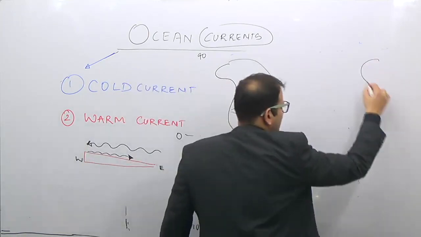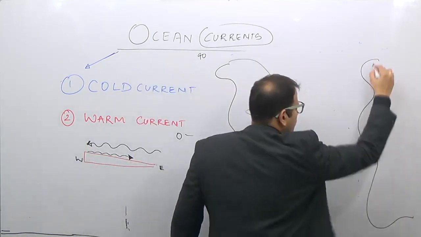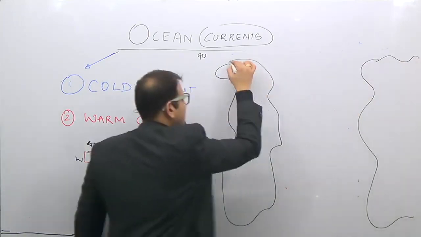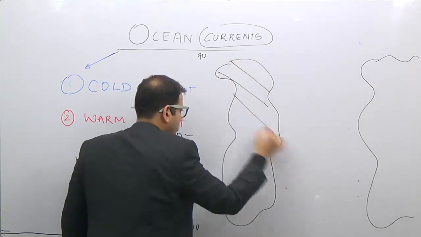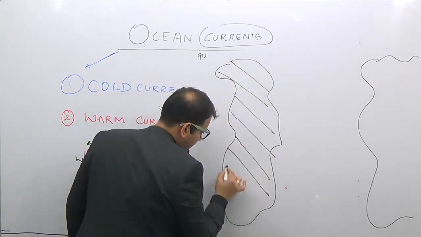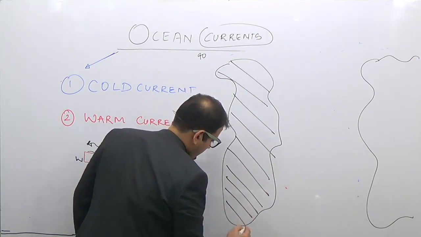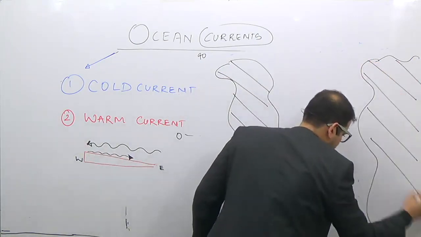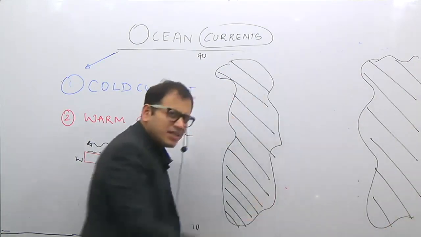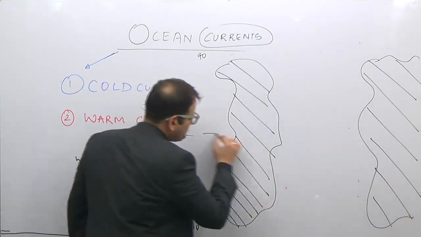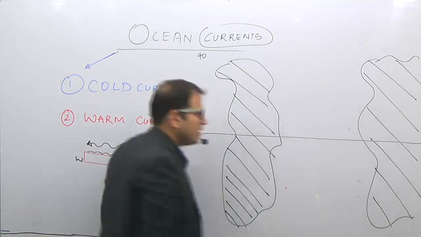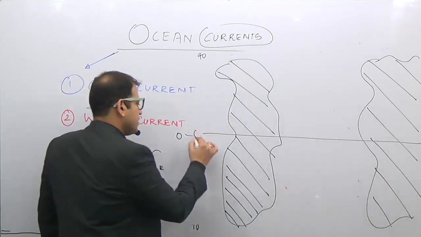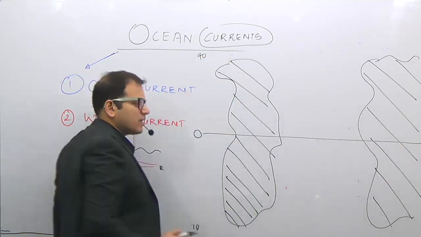This as one hypothetical continent, and in between there is an ocean. This is the first hypothetical continent. This is the second hypothetical continent. In between there is an ocean. You can call this ocean any ocean. This is the equatorial region. Obviously the other regions are the polar regions.